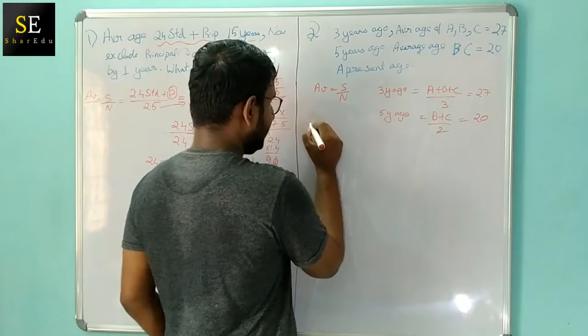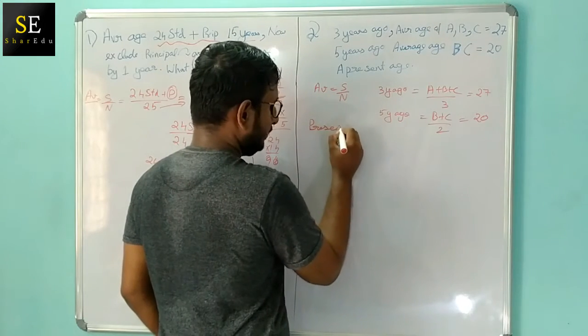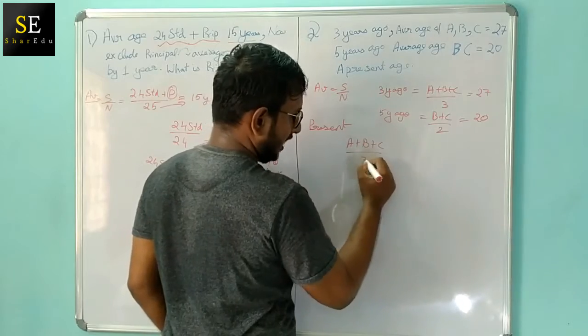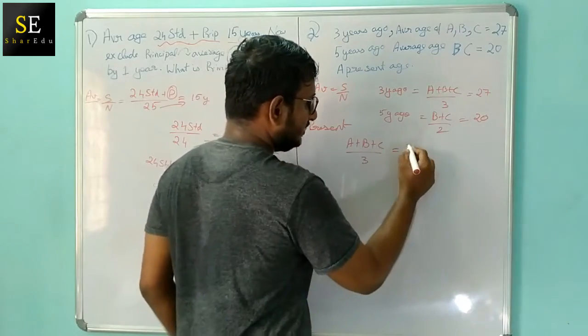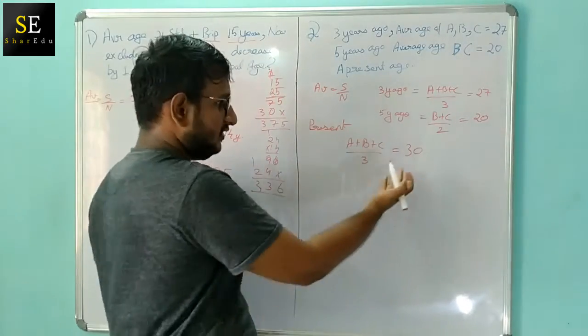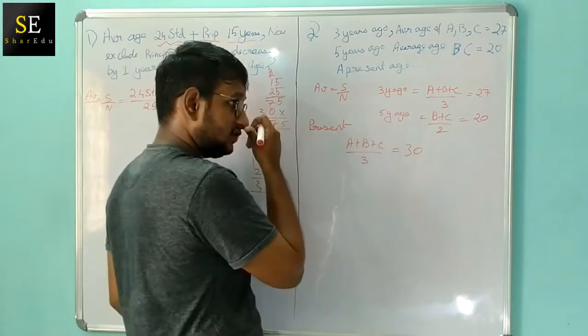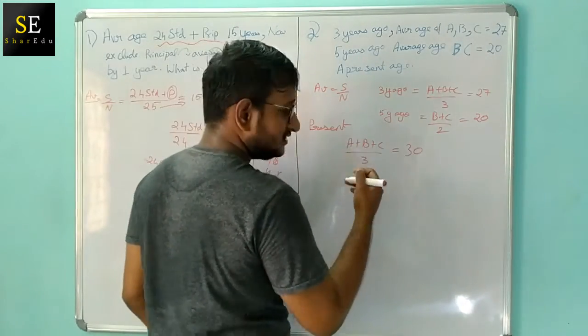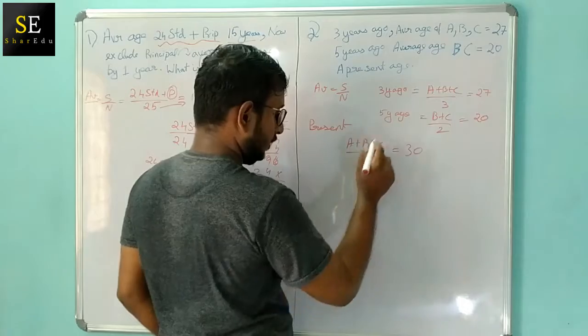So the present average of A, B and C is 30, right? Because 27 plus 3 gives 30. The average age of these 3 persons will be 30. Now again, we are using the same concept over here as well.